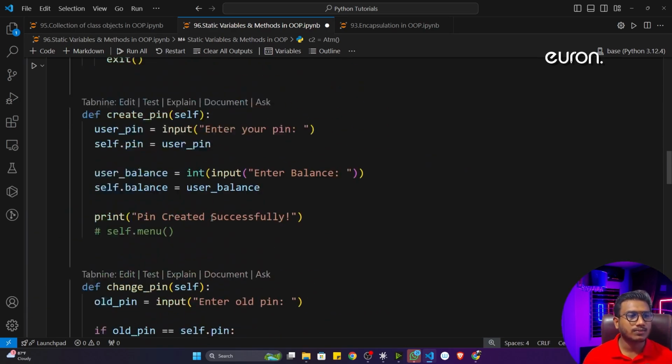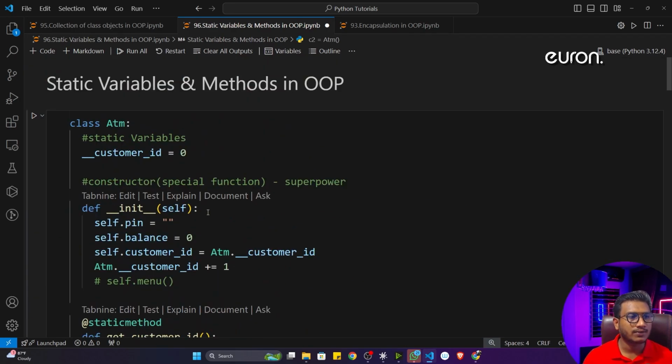So yes, this was the concept of static variable and static method inside OOP. I hope it is clear. Just try to think, whenever you are designing your own software, which variables you'll take as static variables and which variables you'll take as instance variables. It's up to you.